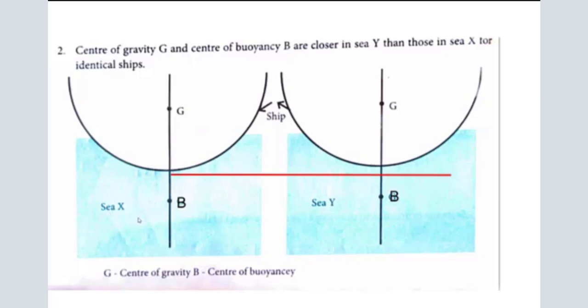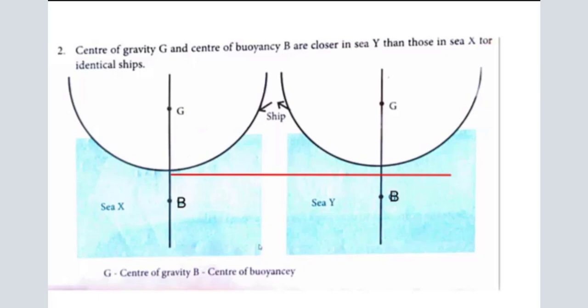The density level of the Cx is completely different from Y. But we can analyze that. The density of the Cy is greater. Why? Because the same ship floats deeper in Cx than in Cy. See the level. Which one is deeper? In Cx, this is deeper, but not in Cy. So we can come to the conclusion that Cy has higher density. So it floats a little bit above the level of the Cx.